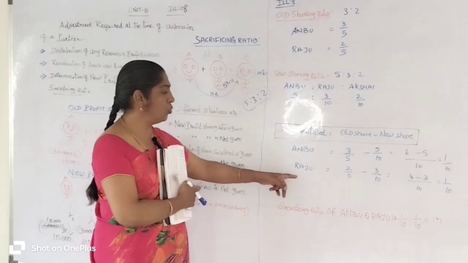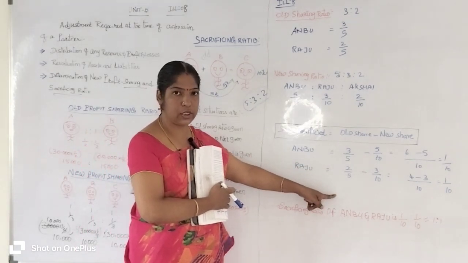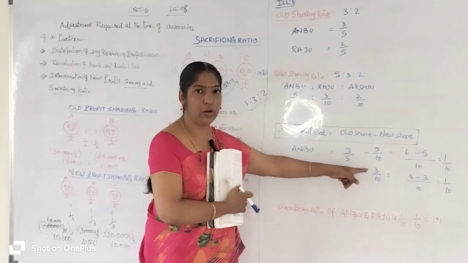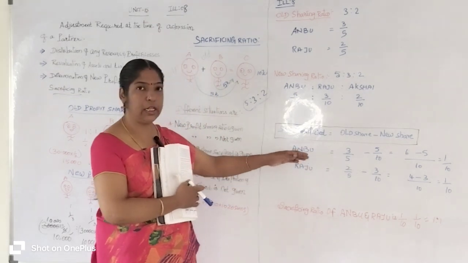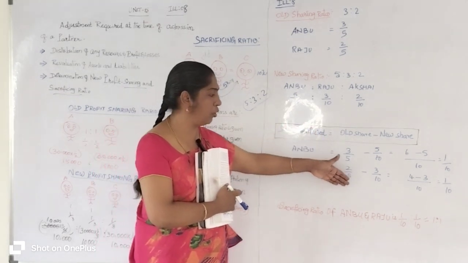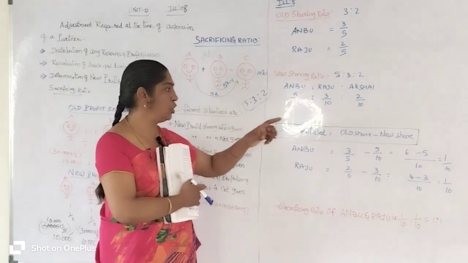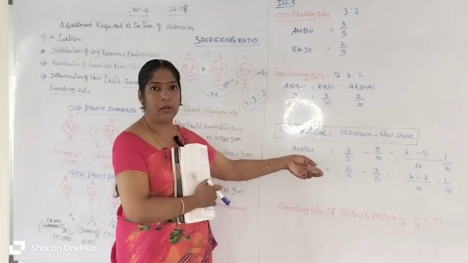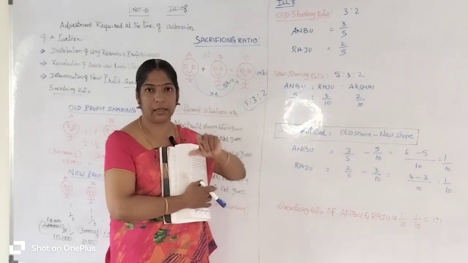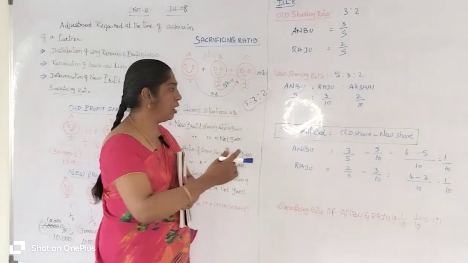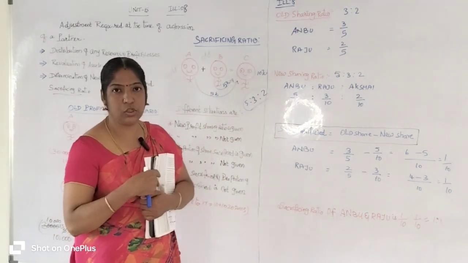Similarly, Raju's old profit sharing ratio is 2 out of 5. After admission of Akshay, the new profit sharing ratio of Raju is 3 out of 10. So Raju's profit sharing ratio decreased from 2/5 to 3/10. How much ratio did the old partners sacrifice? We have to know the exact number. For that we apply old share minus new share, and you will get the sacrificing ratio.